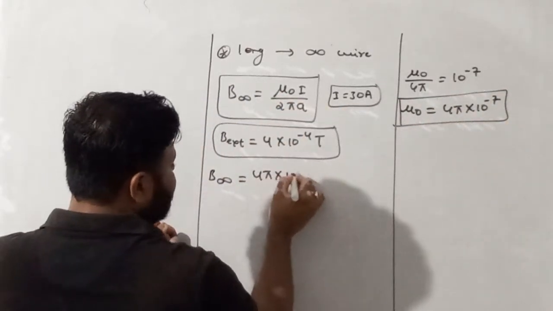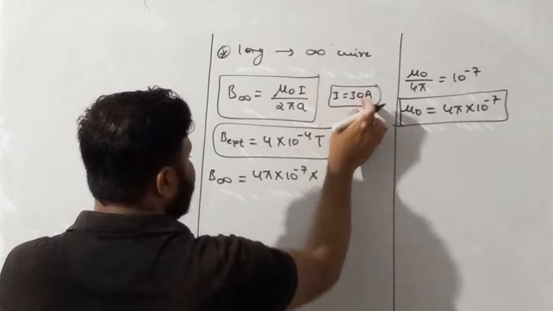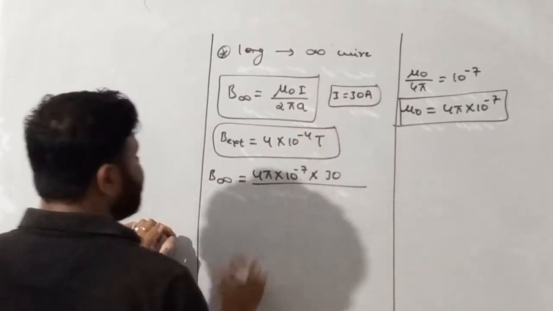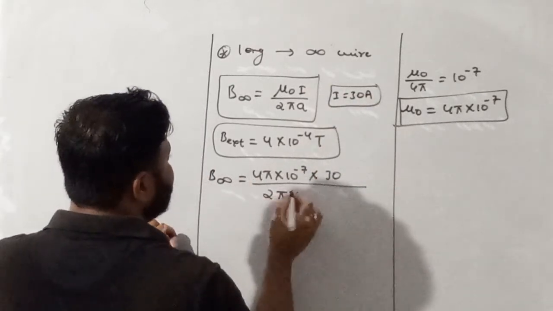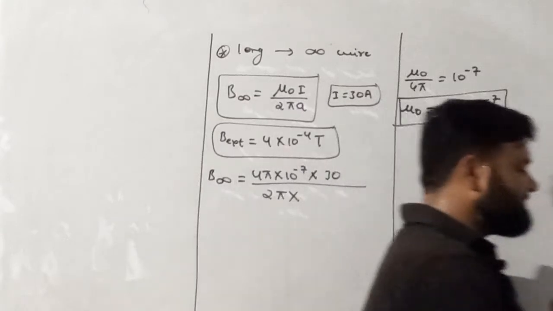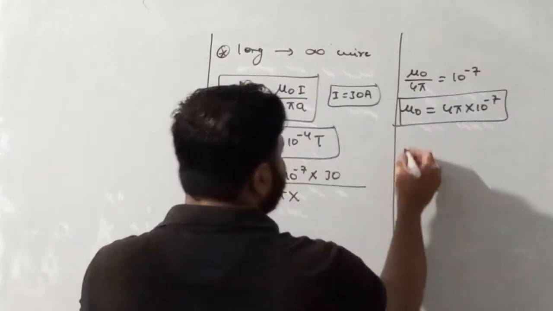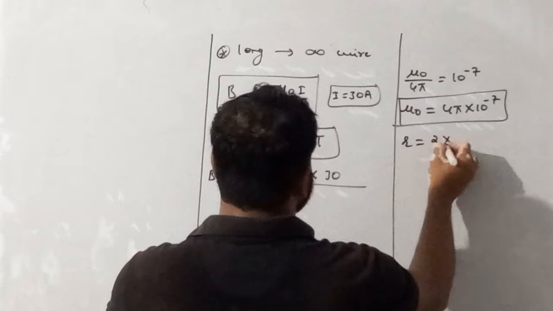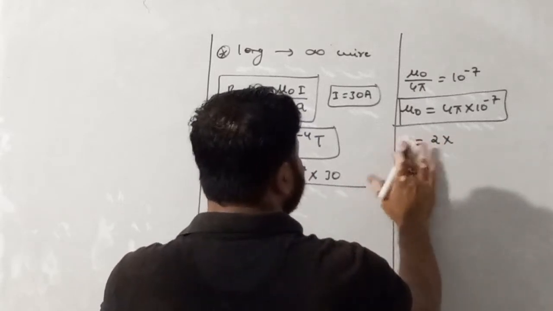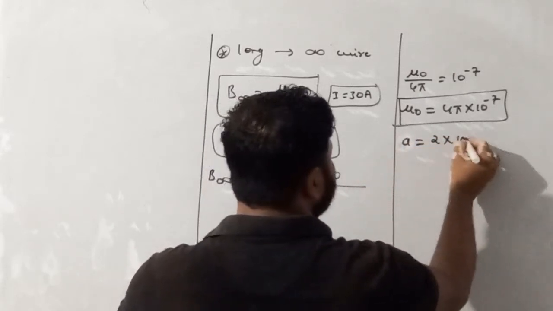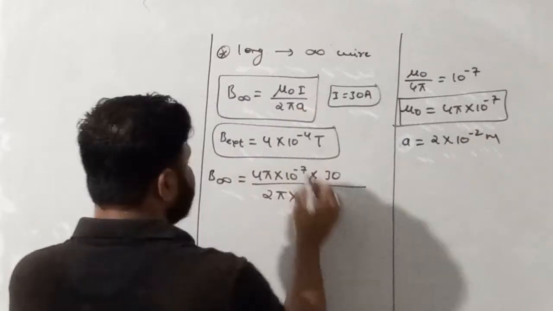So 4 pi into 10 raised power minus 7 multiplied by the current, 30 ampere, divided by 2 pi into a. a is the distance, which is given, my dear student. We need the resultant magnetic field at a point 2 centimeter away, so a is equal to 2 into 10 raised power minus 2 meter.